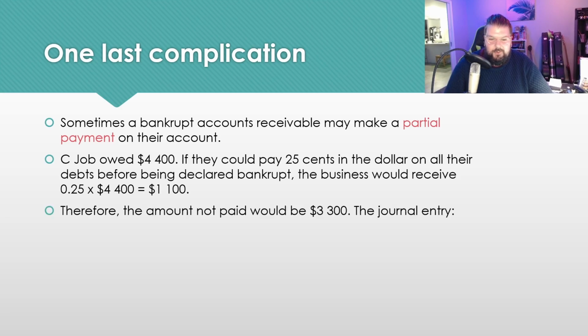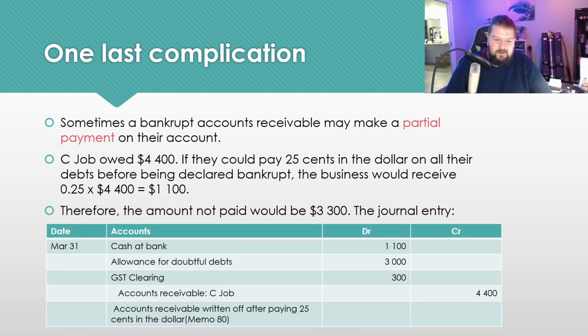We do it in the following way because we still need to write off $3,300, and we say we've received $1,100 in cash, and our allowance for doubtful debts is being written down by $3,000. We are still writing off that $300 of GST, and we're still completely clearing the amount that he owed us because we're considering his debt finalized and paid.